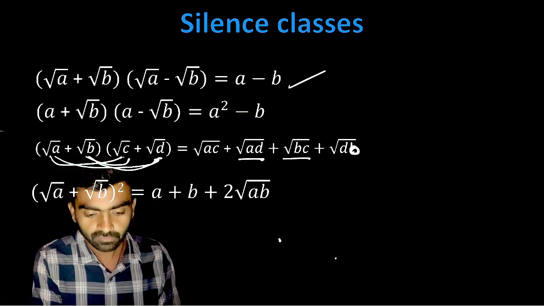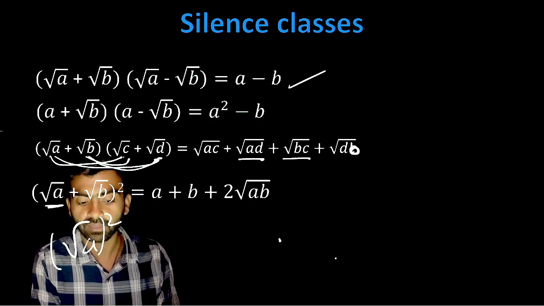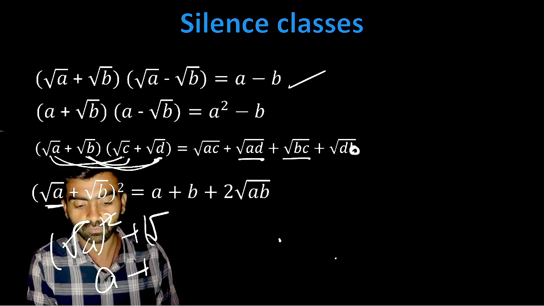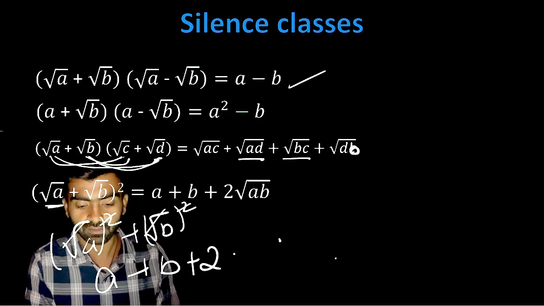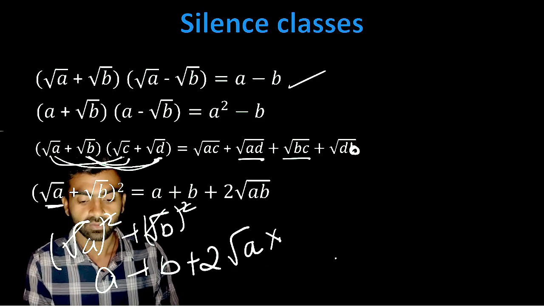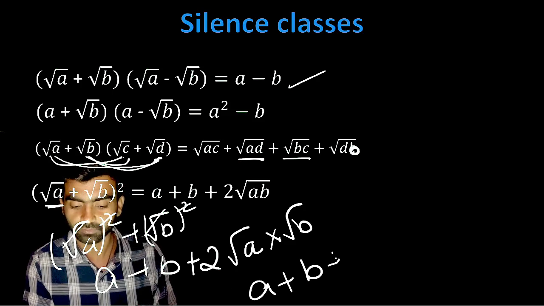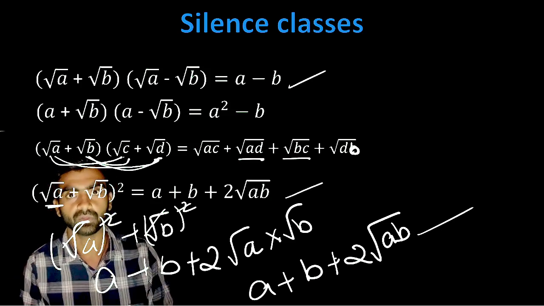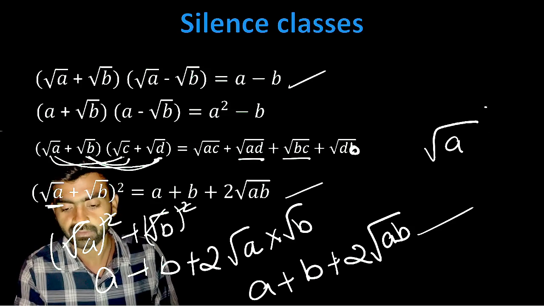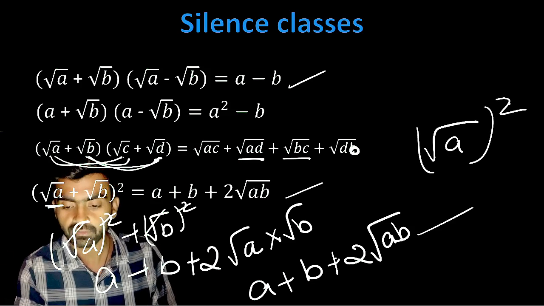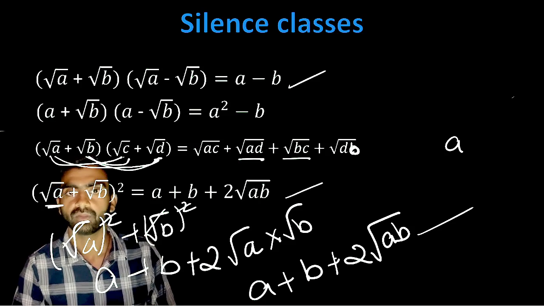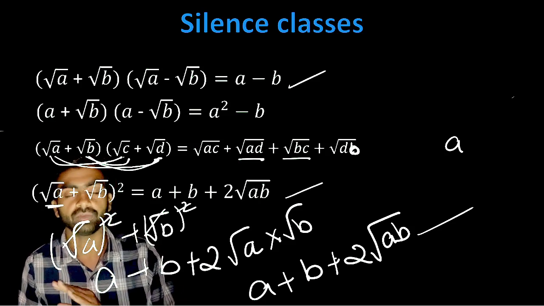Same over here: root a whole square will remove the root, so it becomes a, plus root b whole square, again it removes the root, so it becomes b, plus 2 times root a multiplied by root b, so it is written as a plus b plus 2 root ab. Whenever a root sign is there and a square is there, once we open the bracket, the square root will be removed. The concepts are very easy, just remember.